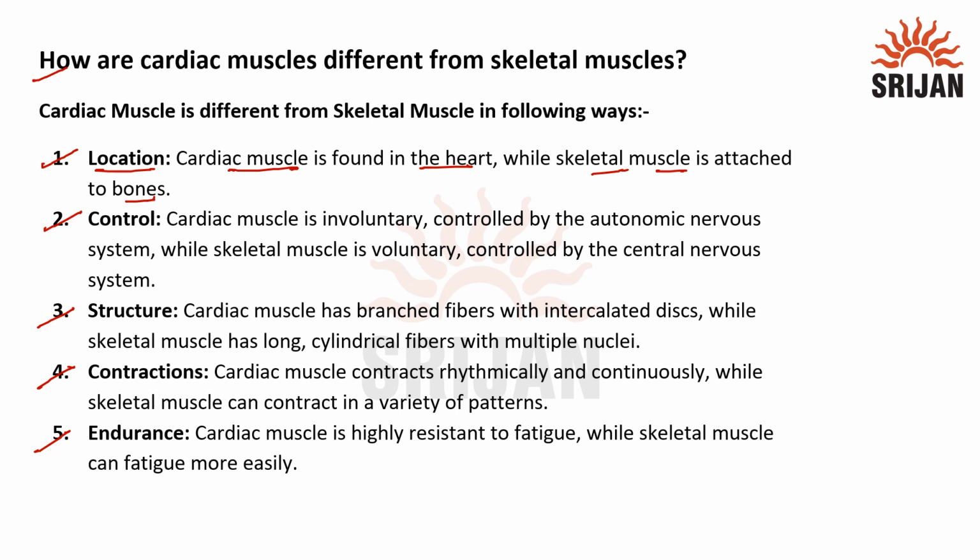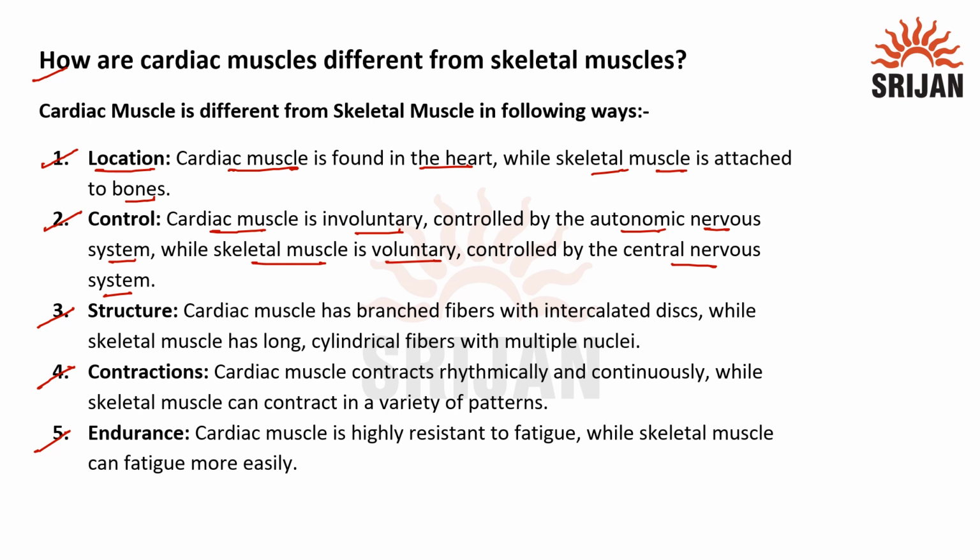The second one is based on the control. So we know that the cardiac muscle is going to be involuntary in nature. Involuntary means this is not under the control of our will. It is going to be controlled by the autonomic nervous system. But when we talk about skeletal muscle, this is voluntary. That is, we can control it on our will. It is controlled by our central nervous system.